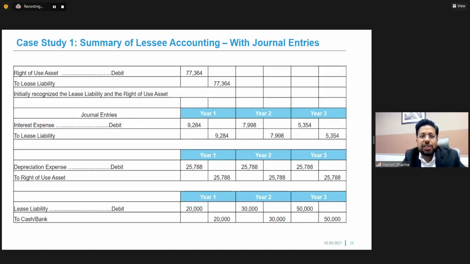So let us see what will be the journal entries. The first journal entry will be ROU account debit to lease liability with the 77,000. Then interest expense debit to lease liability by the interest amount that we have seen in the previous slides. Depreciation expense account debit to ROU. This will be the depreciation which will be charged to the profit and loss account. And the last entry will be lease liability account debit to cash in bank. That is the lease liability which was created will be paid to the lessor over a period of time.